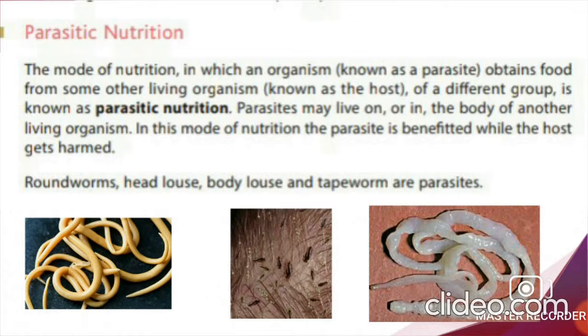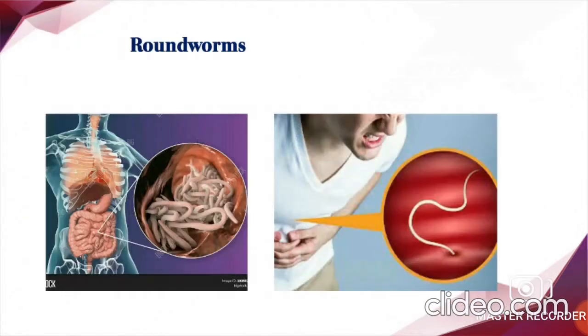For example, consider roundworms. Here roundworms are parasites. You know where they live? They live in your intestine. Yes. And they cause many problems, you know. They are usually found in soil. They can enter the body by mouth or direct contact with the skin. They can live in the human intestine for a very long time and cause problems.